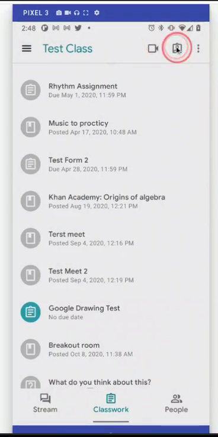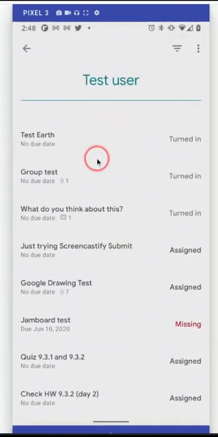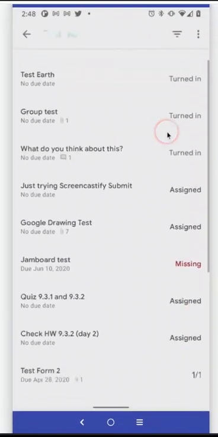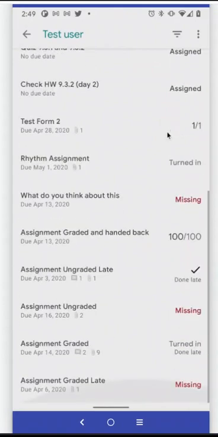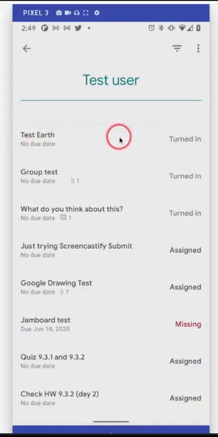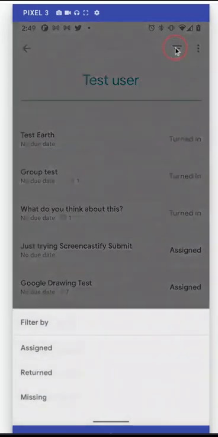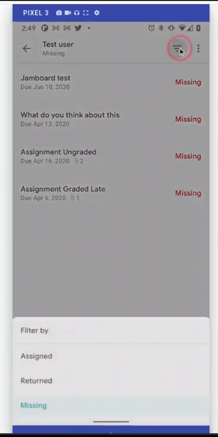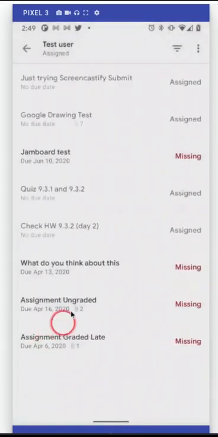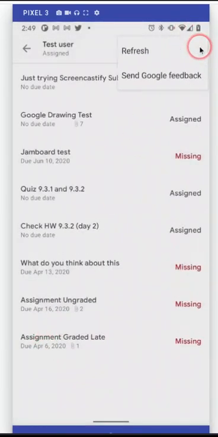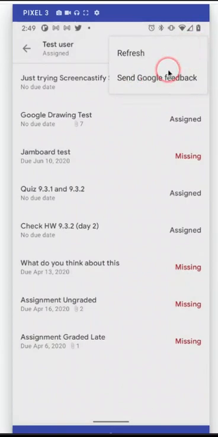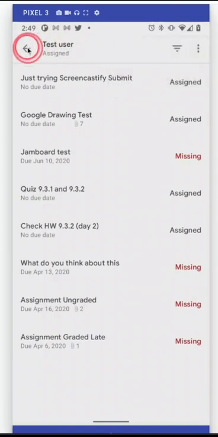If you click on this, you get to see all the assignments for the class, all those that are assigned, and you can scroll through it and see. If you want to go back, you can. Up here, you'll notice there is a filter, so you could change it to just missing work or just assigned work. And then you also have some feedback that you can give to Google if you want a new feature in Google Classroom. And we'll go back.